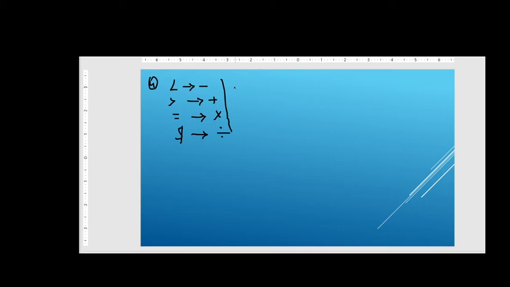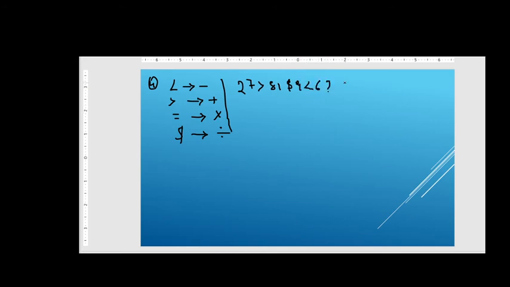So let me tell you the equation first of all. The equation is 27 is greater than 81, $9 is less than 6, question mark.